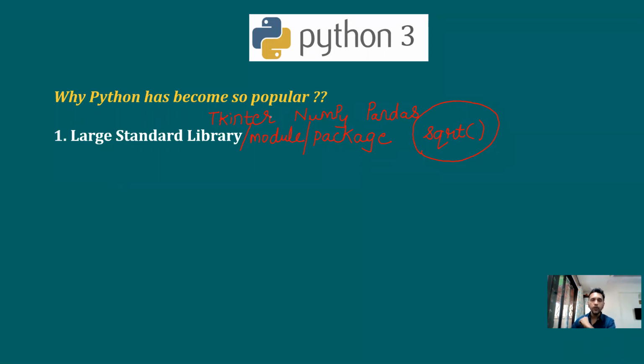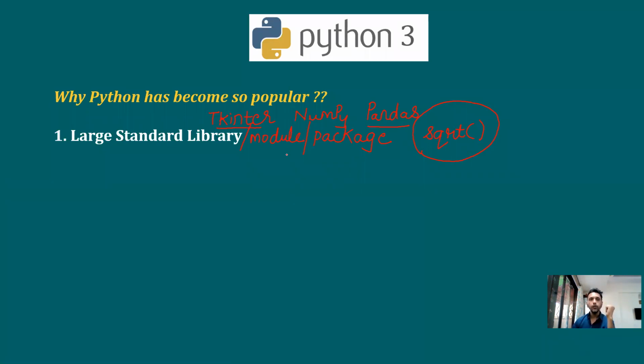So now what happens over here? Let's say you are doing a program on data science. So the code which is required for implementing a data science program, you don't need to write on your own. That code is already present in Pandas. You just need to use that code. You don't need to write that code. The same is the concept with tkinter, or with any library, any module.